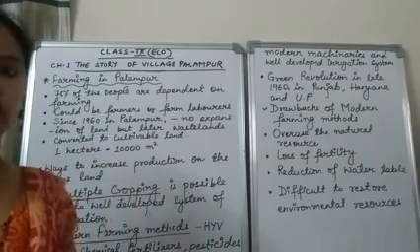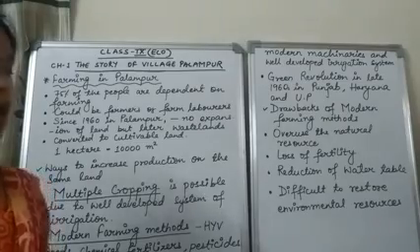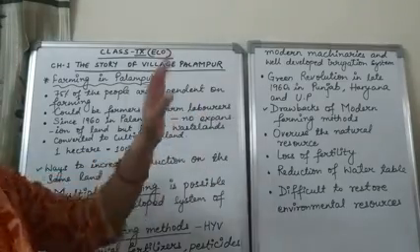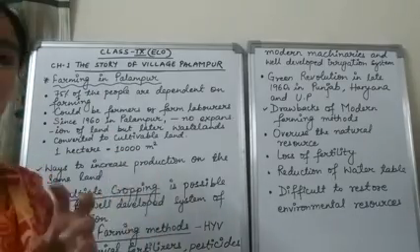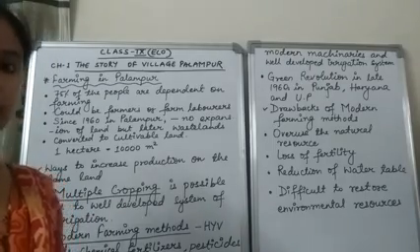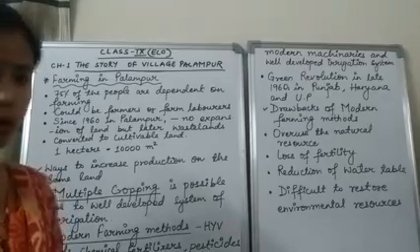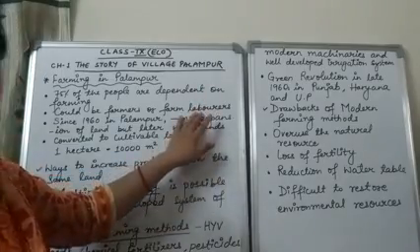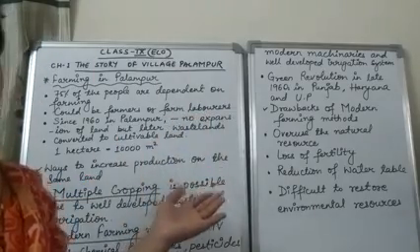Now you all know that farmers are the people who work in the agricultural field, and farm laborers are those who don't have their own lands, but they work on other farmers' fields. So these people are known as farm laborers, and they are also indirectly connected with the farming activities.